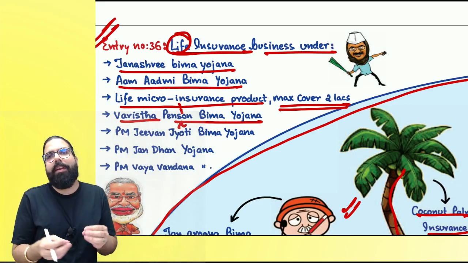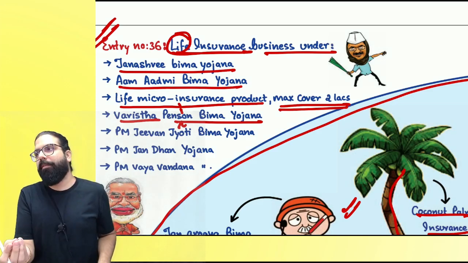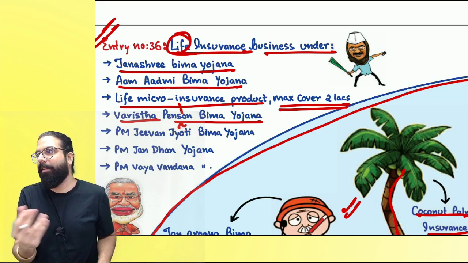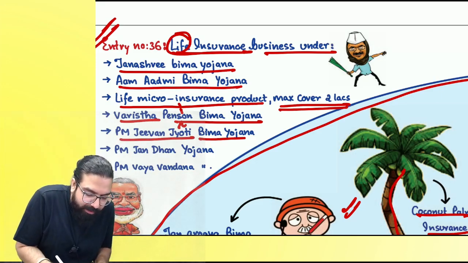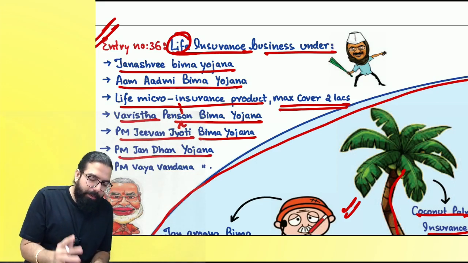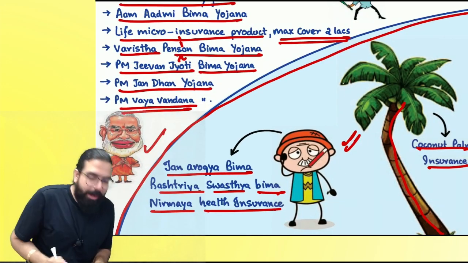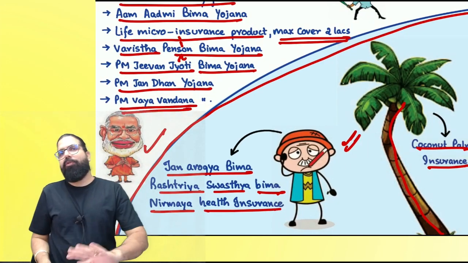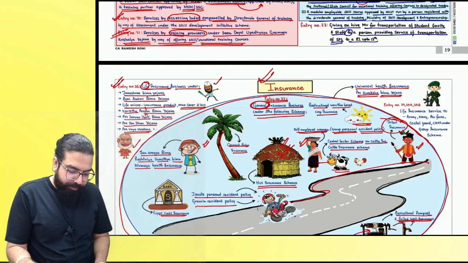Actually, what happened? These things are written purely by my hand, correct? So, Baba, the system doesn't throw an error, that spelling error. Those things don't come. Can I go ahead, everyone? The next one over here is Pradhan Mantri Jeevan Jyoti Bima Yojana. Then Pradhan Mantri Jan Dhan Yojana. Baba, wherever you see Aam Aadmi or you see Pradhan Mantri, remember Pradhan Mantri wala schemes, etc. Insurance is always exempt. Pradhan Mantri Vaya Vandana, etc.